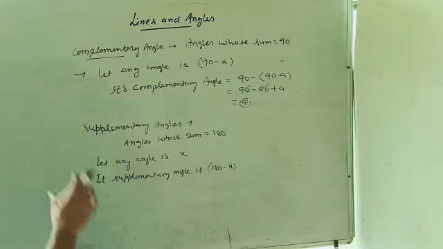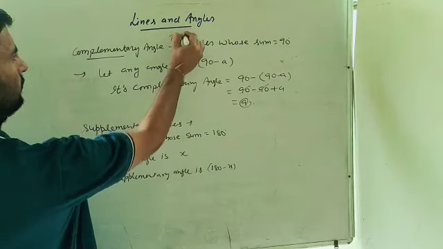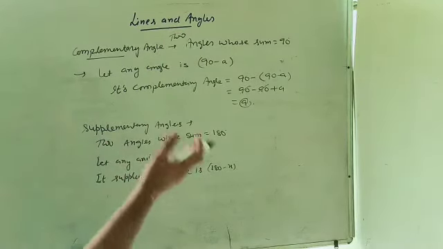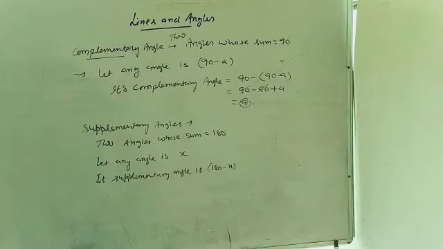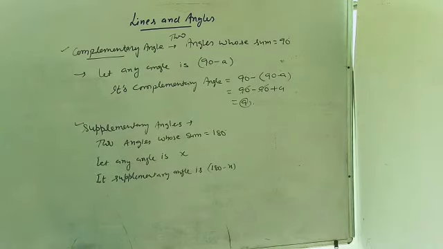Simply, they are the pair of the angles, the two angles whose sum is 90, it is known as the complementary angle. Two angles whose sum is 180 degree, then they are known as supplementary angles. So it is also important one.